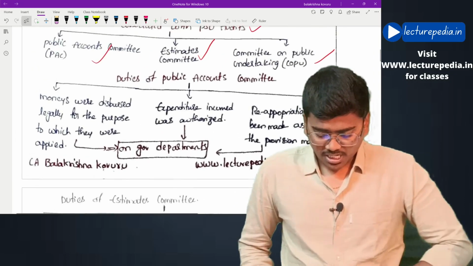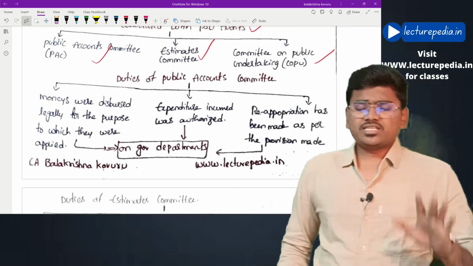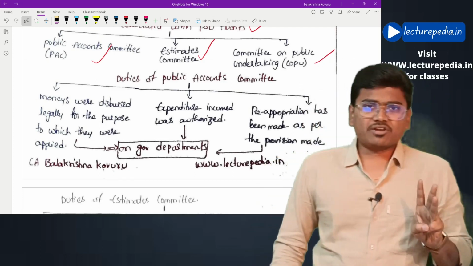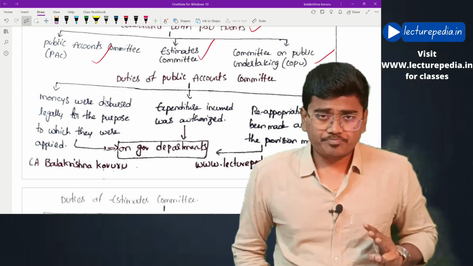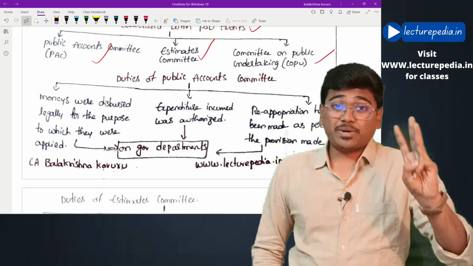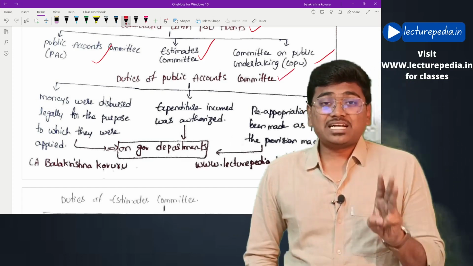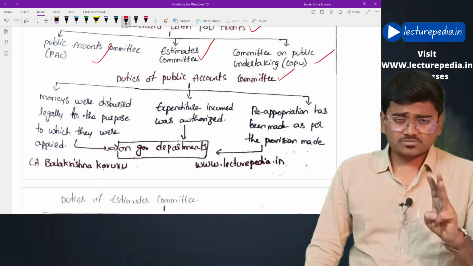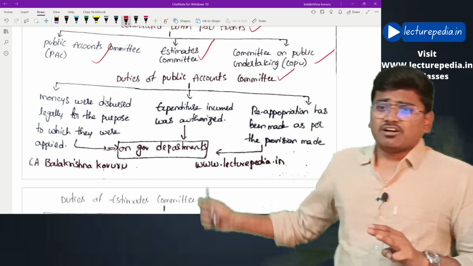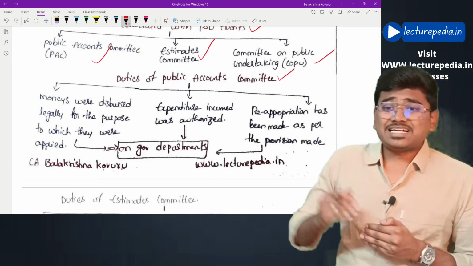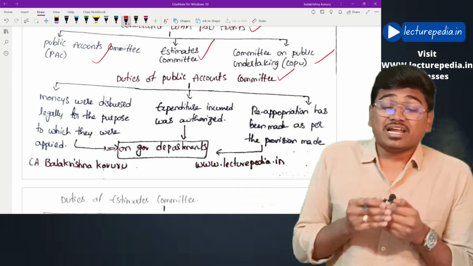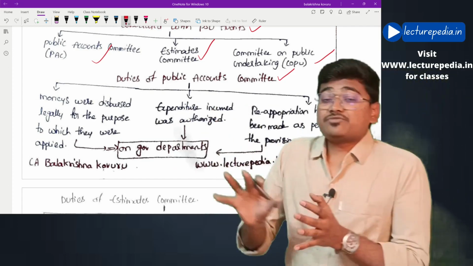Starting with the Public Accounts Committee. Basically there are three duties that will be performed by the Public Accounts Committee related to government departments. This Public Accounts Committee will be dealing with government departments only. What are these three duties?